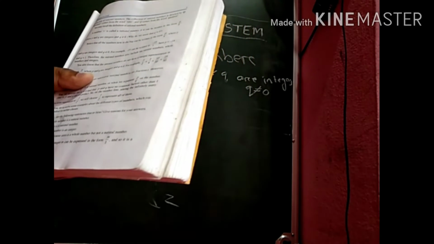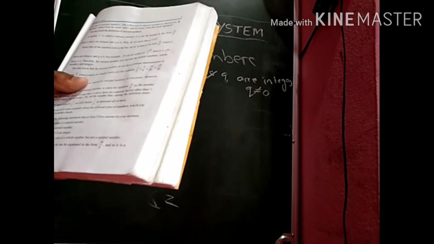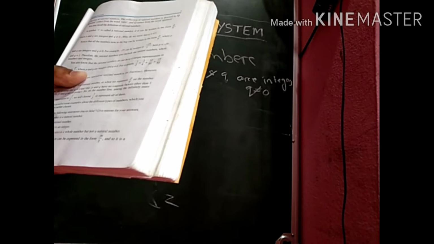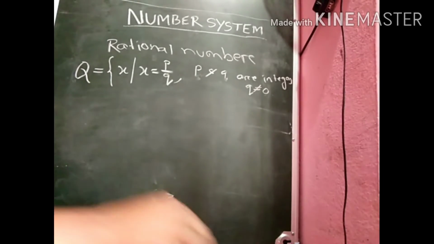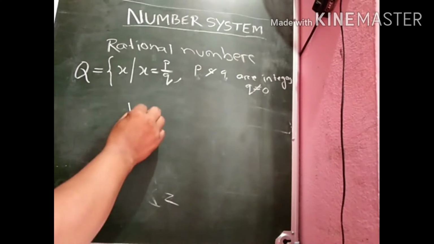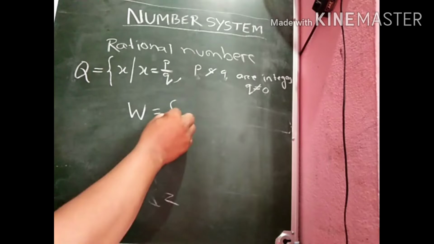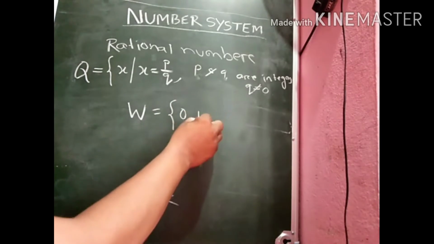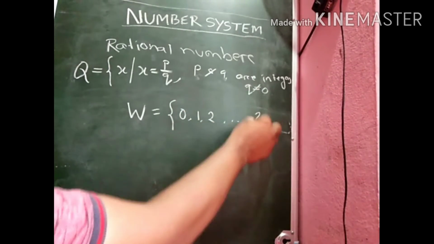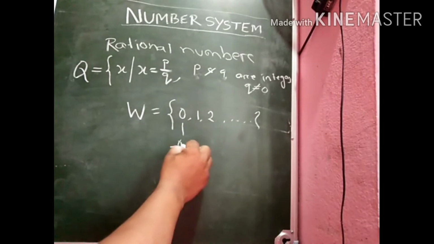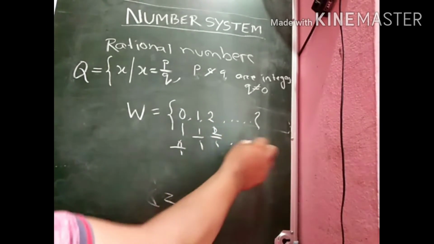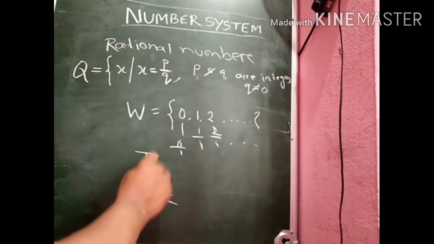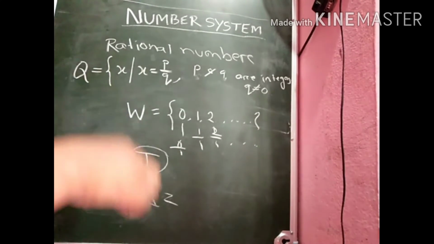I have already talked about that every whole number can be represented in the form P by Q. Because the whole numbers start from 0, 0 can be written as 0 by 1, 1 can be written as 1 by 1, 2 can be written as 2 by 1.